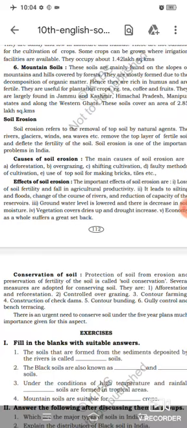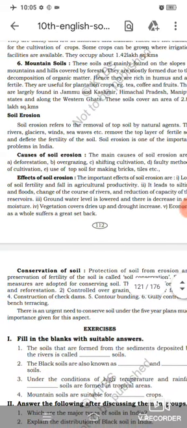Hence, they are rich in humus and are fertile. The mountain soil is very fertile. Got it? They are useful for plantation crops. The mountain soil is very useful for plantation crops. Example, tea, coffee, fruits. They are grown in mountain soils.